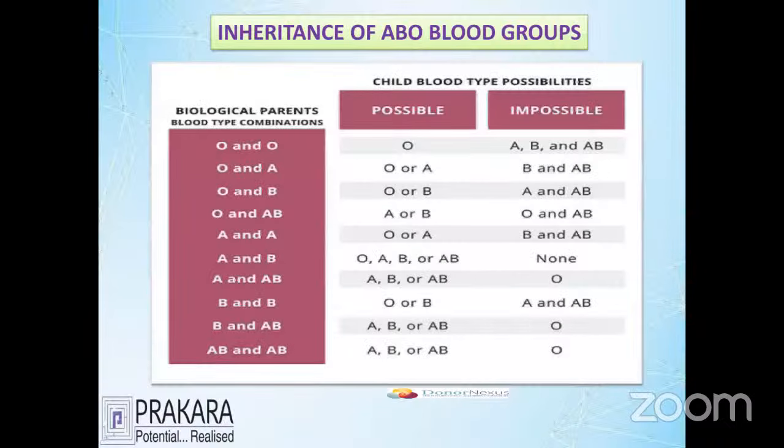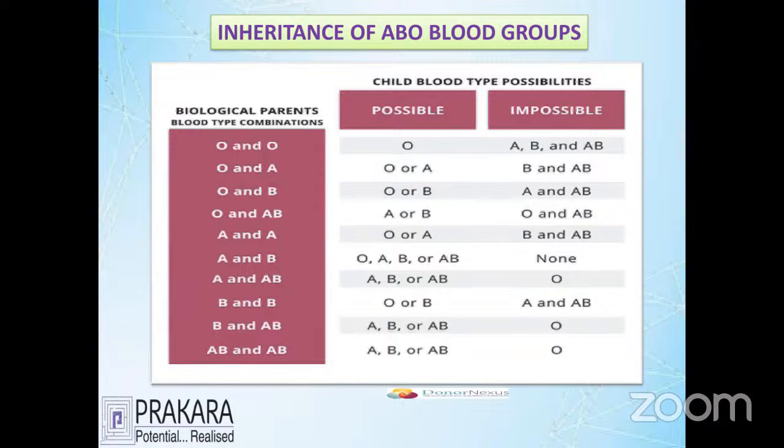We're going to talk now about the inheritance of blood groups, how they travel from the parents to the children. Let's see the first example. I'll show you that if the mother is O and the father is O, the possible blood group of the children is O. The impossible groups for the children are A group, B group, and AB.